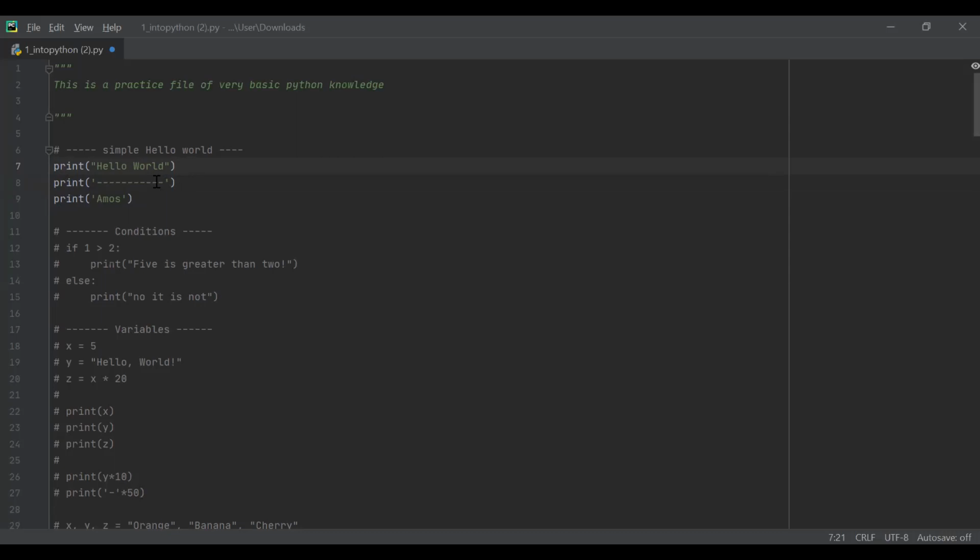After that, I want to print lines. I write lines, and it prints lines. I want to print my father's name. I write Amos, and it prints Amos.